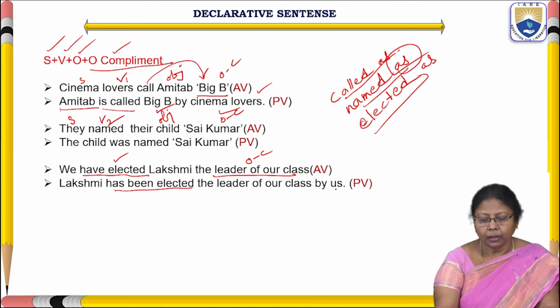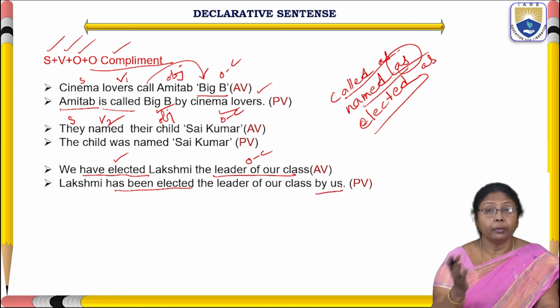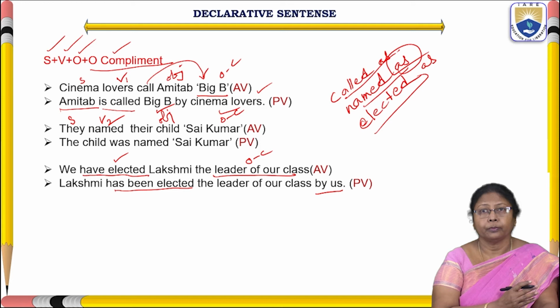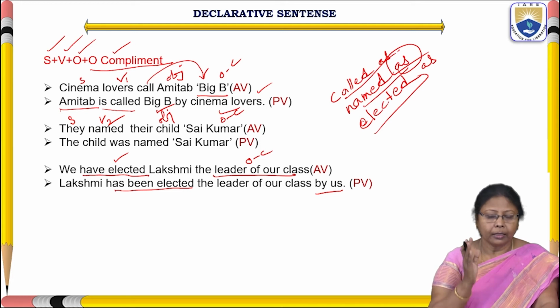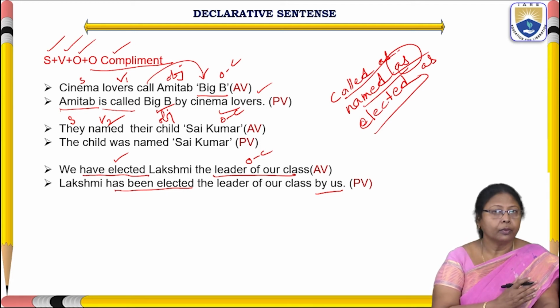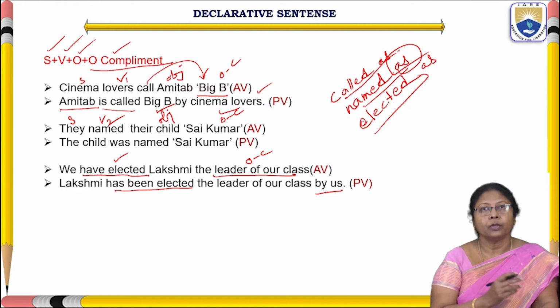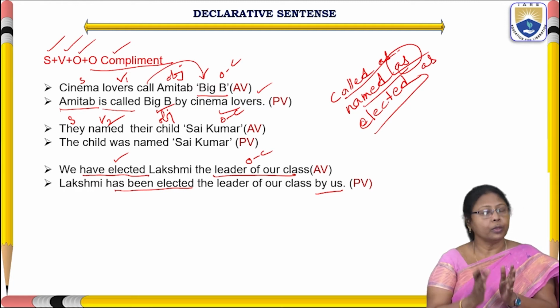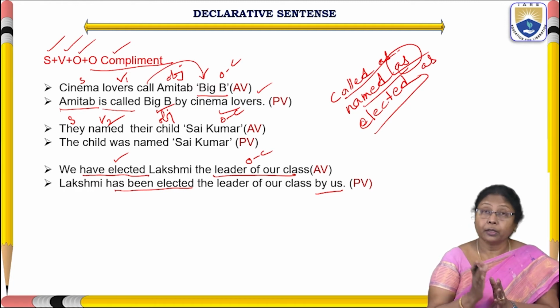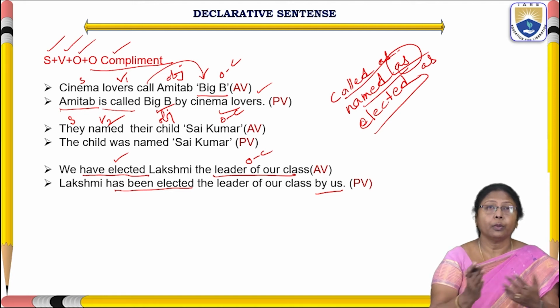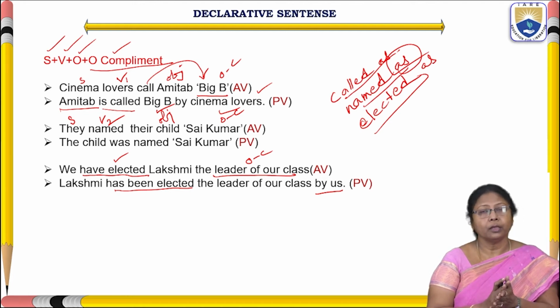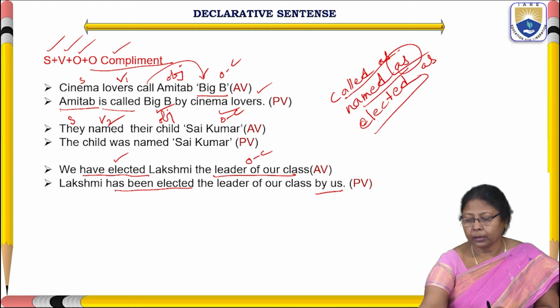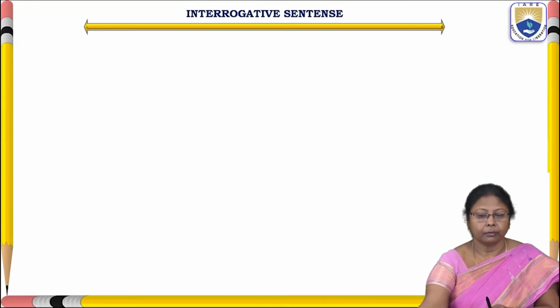Sometimes even if we don't write "by us" also, the meaning is understood. Okay. Lakshmi has been elected the leader of our class. So, declarative sentences which are followed by an object complement, in this way we have to convert. Is it clear? Let us go for the interrogative sentence.